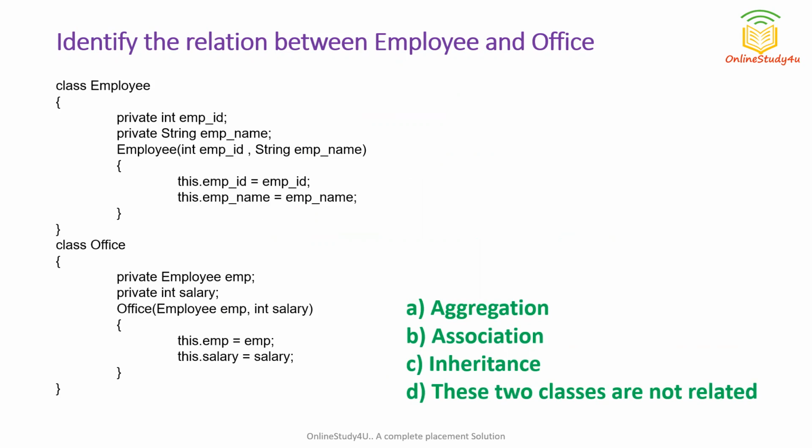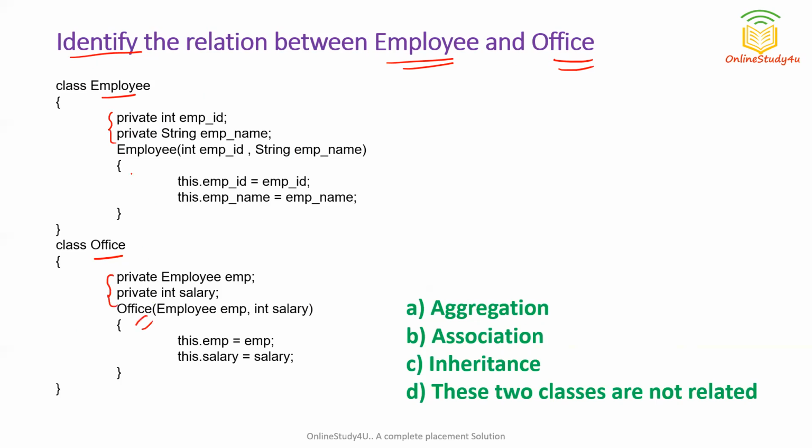What it is telling is that we have to identify the relation between the employee and office classes. You can see we have two classes here, employee and office. So what is the relation? If you look closely, both have instance variables.